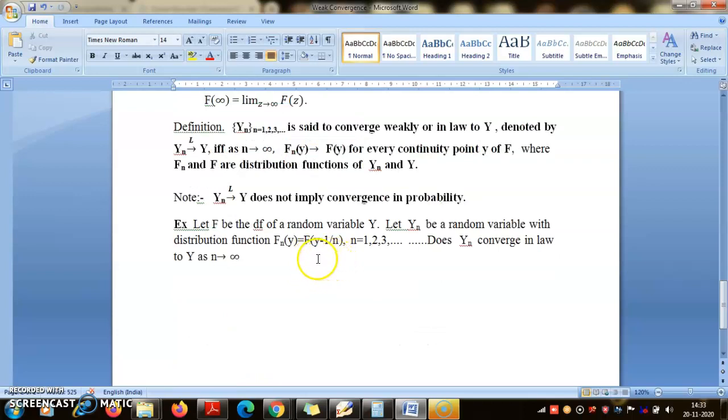And now I leave it also as an exercise for you to take the limit as n tends to infinity. What happens? So see,